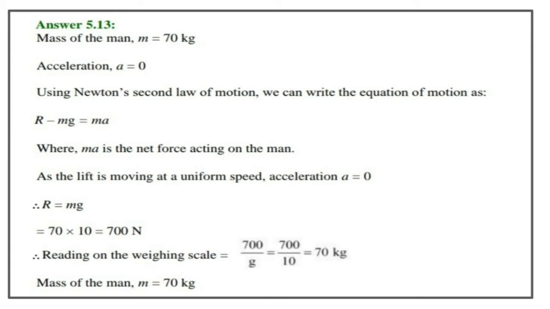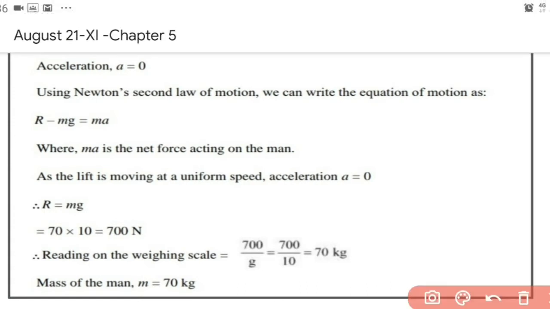So net force is equal to 0. Here we have R minus mg equal to 0, or R is equal to mg. The net force acting on the lift or on that man, it is R upwards and mg downwards, so R minus mg. Substituting, we have 700 Newton. It's asked, reading on the weighing scale. Reading on the weighing scale means it is showing the reading in terms of mass.